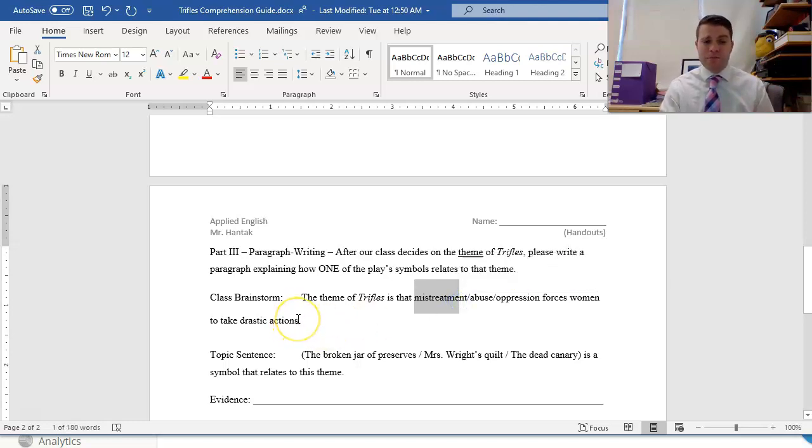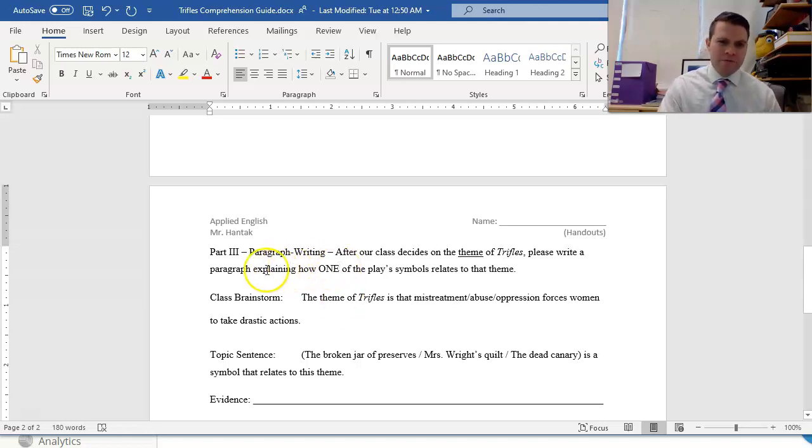They make a pretty drastic decision right there to cover up the fact that Mrs. Wright is a murderer. Consider especially that Mrs. Hale is married to a witness in this case. Mr. Hale is the one who found the dead body. And Mrs. Peters is married to the sheriff. She is hiding a crime from her husband, who's the sheriff of this town.